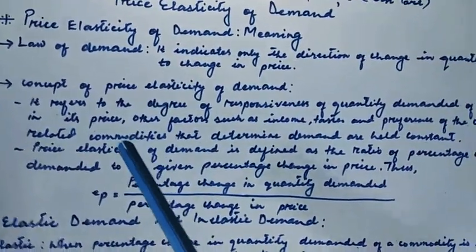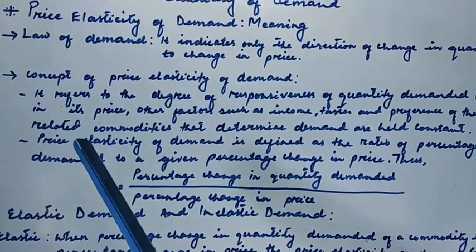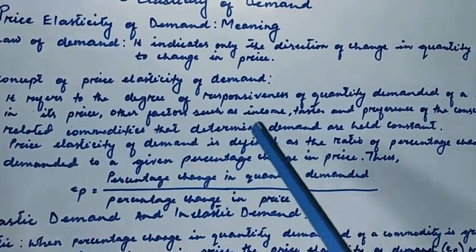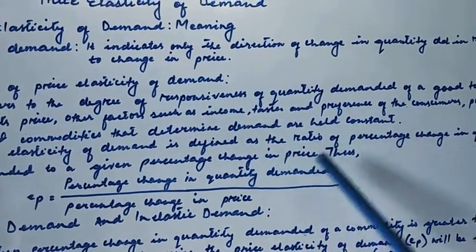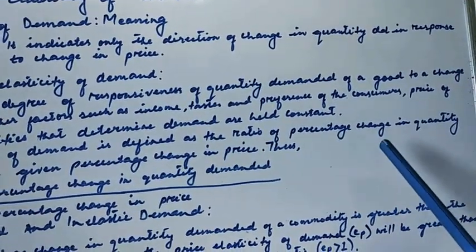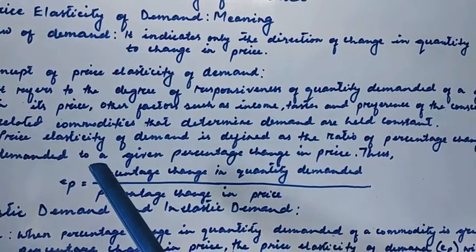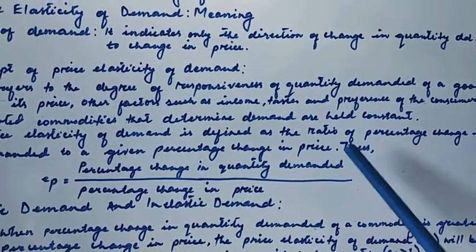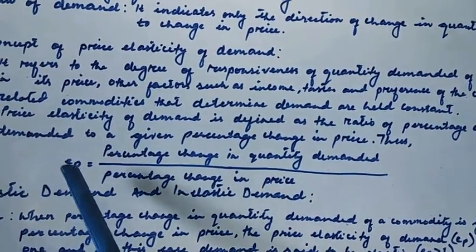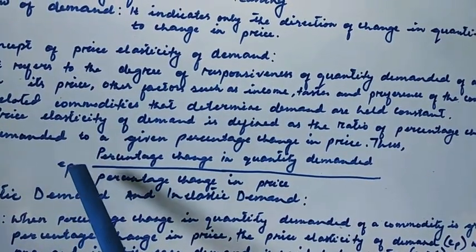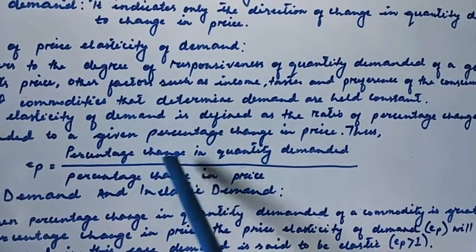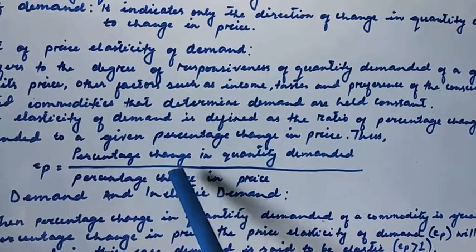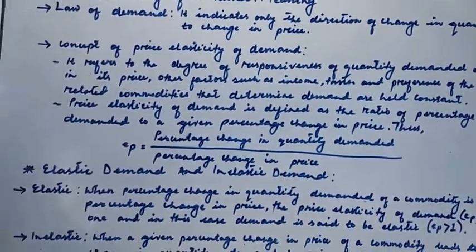In short, we can say that price elasticity of demand can be defined as the ratio of percentage change in quantity demanded to a given percentage change in price. Thus, in the formula, price elasticity equals percentage change in quantity demanded divided by percentage change in price.